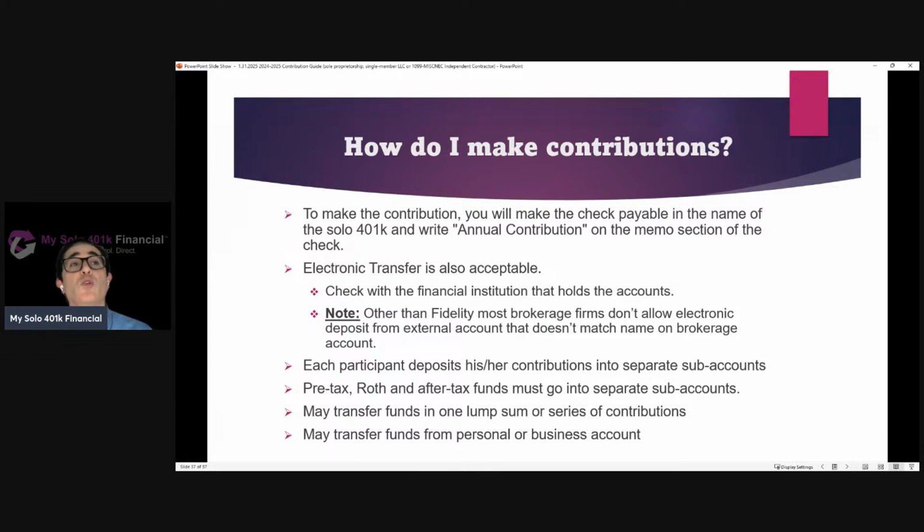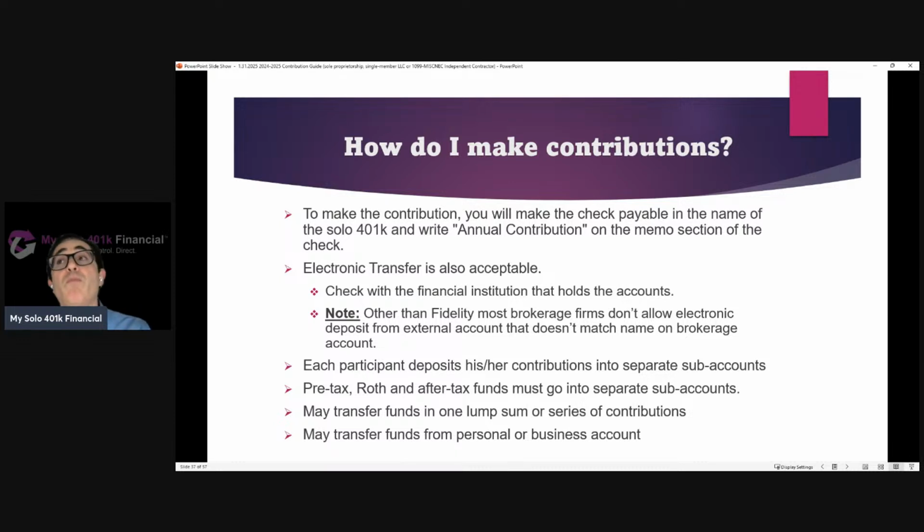Now, we are neutral as far as where the accounts are at. We're very hands-on in helping customers open up accounts at the bank or brokerage of choice, and we've helped customers open up accounts at hundreds of different banks and many different brokerages. So the specific electronic deposit procedures for the bank or brokerage where your solo 401k account is at, of course, are going to vary. Some places will allow it, some places may not. Some may allow it, but only for certain types of account, or the funding account might be limited.